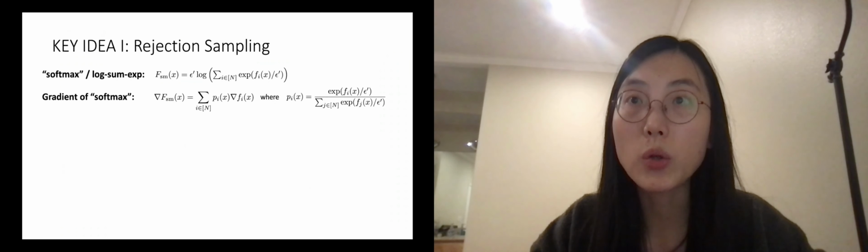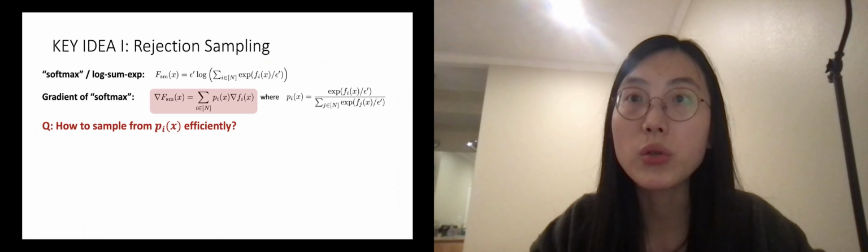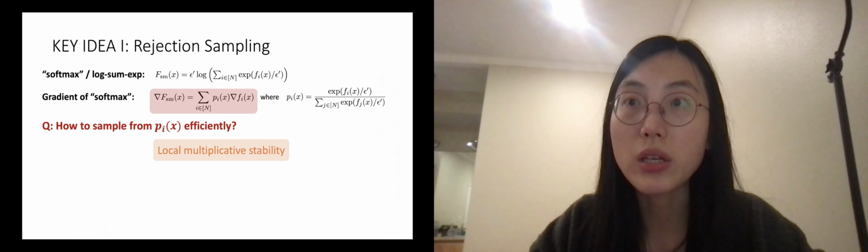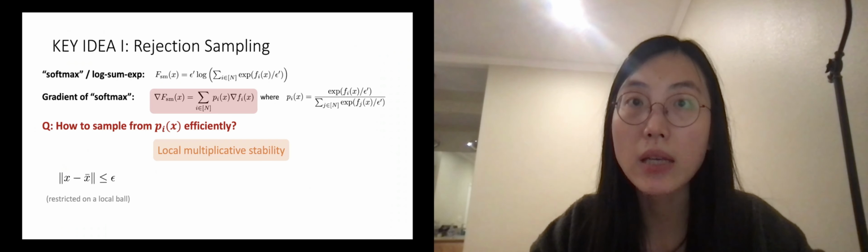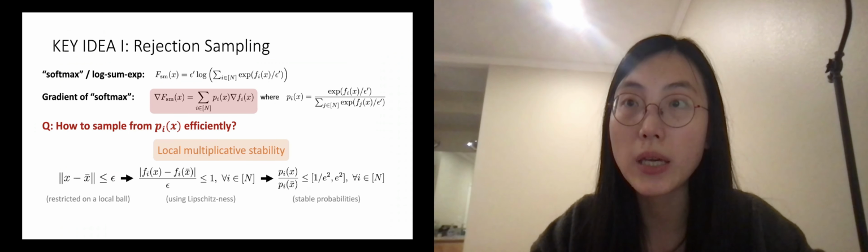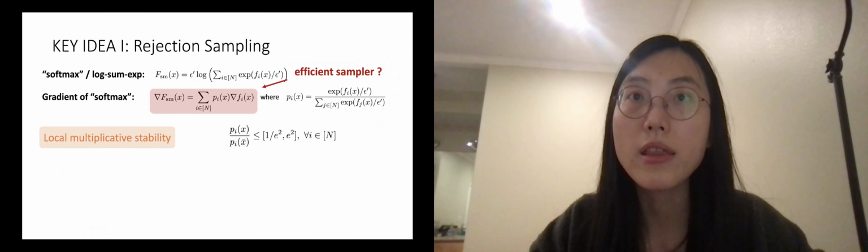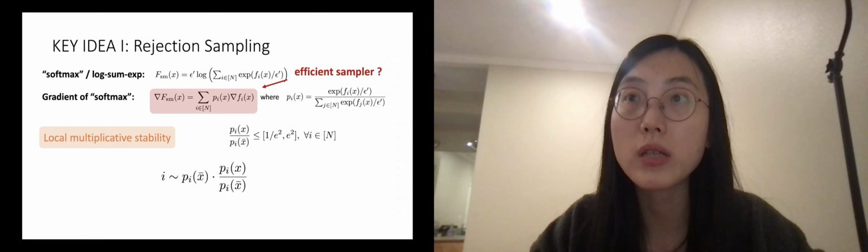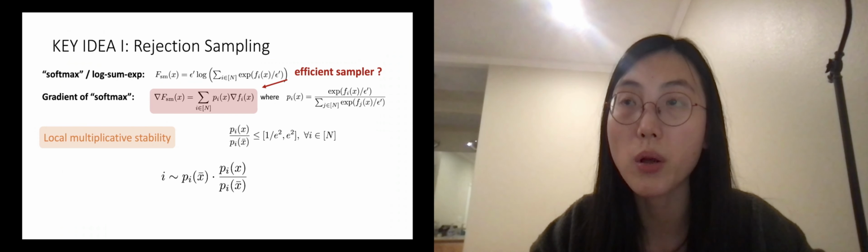In order to be able to estimate the gradient of softmax, we need to sample from p_x, which is changing after each iteration. To do that, we observe the nice stability of softmax. When restricting x on an epsilon ball, the function's value fi will be additively close. Consequently, the probabilities pi will be multiplicatively close with one another as well. Thus, to sample from p_x, we first sample from p_x bar and then correct the error by only accepting it with probability p_x over p_x bar.